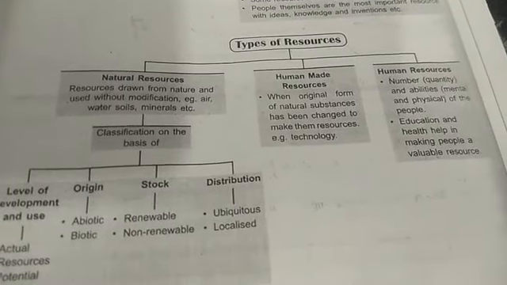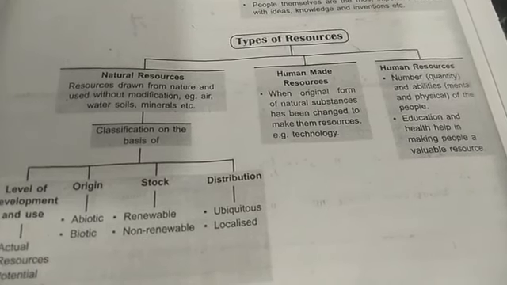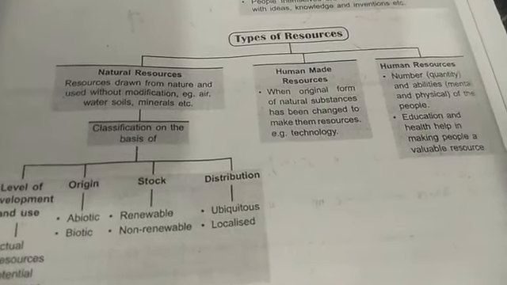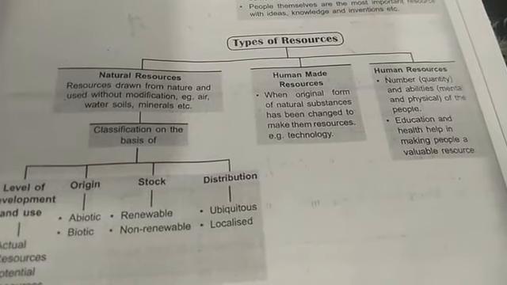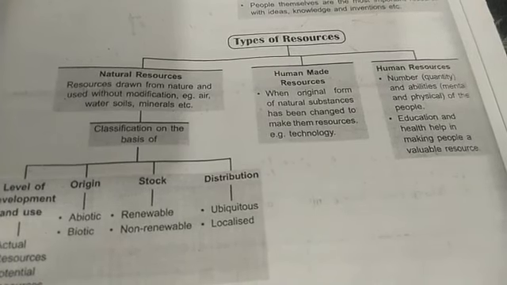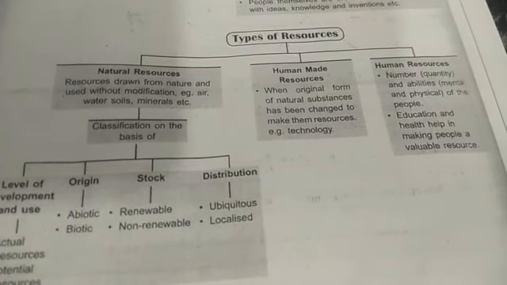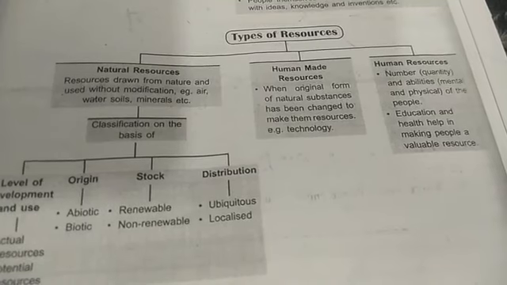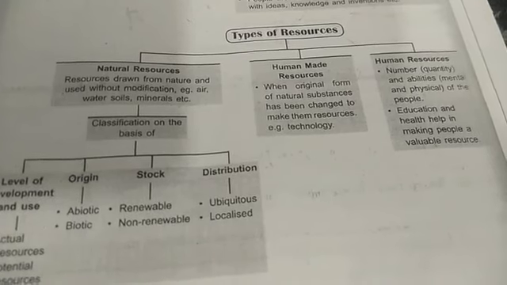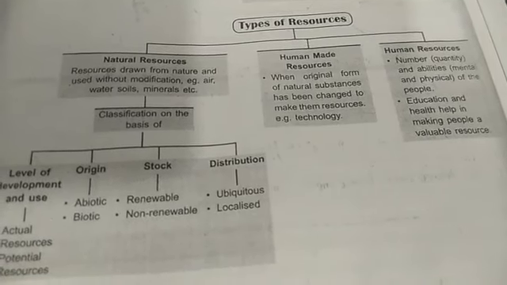Secondly, you have human-made resources, when the original form of a natural substance has been changed to make it a resource. That is called human-made resources. What is the example? Technology. Human resources are number, that is quantity, and ability, that is mental and physical abilities of the people, used to develop the surroundings where he or she is living. So education and health help in making people a valuable resource. These are the two factors that make a resource a valuable thing.